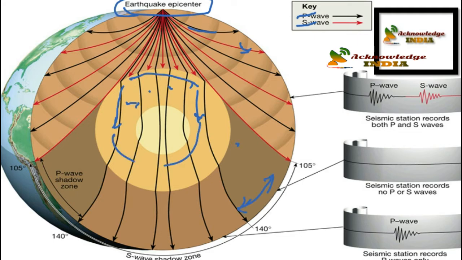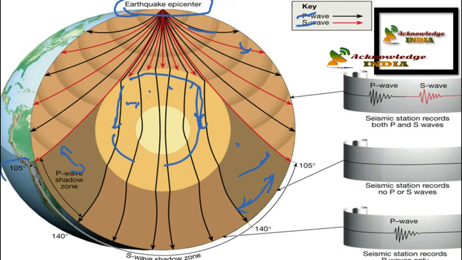We have a P wave shadow zone here. Why? Because already these P waves have traveled through the magma in this region. So because of the fluids here, it changes the direction. So there is a gap in between. So this zone is called P wave shadow zone. So you can look at here.